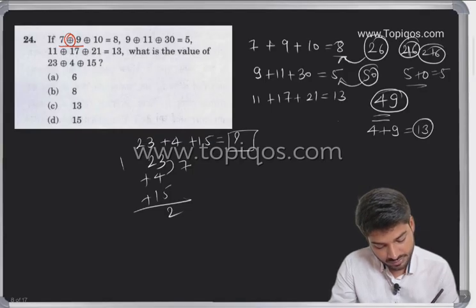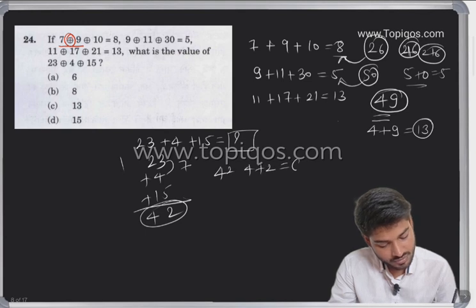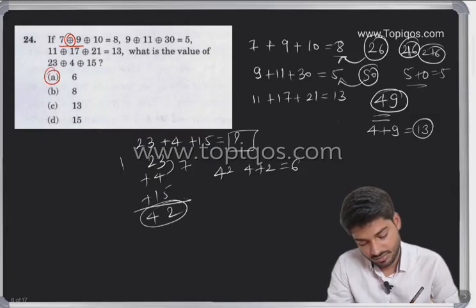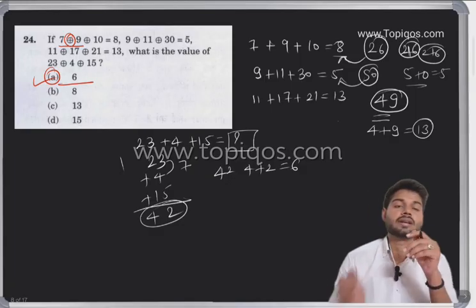Okay, 2 1 3 4, 40, 42. So 42 can be written as 4 plus 2. It's going to be a 6. Your answer would be what? Your answer would be option A. That is 6. That is 6.